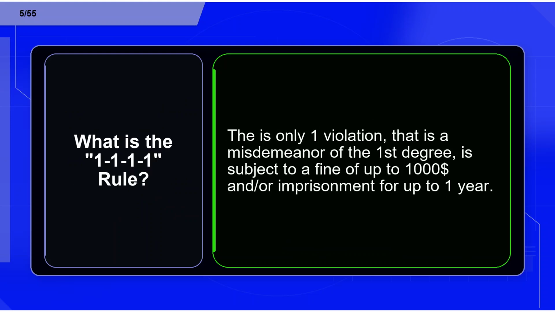Flashcard 5. Term. What is the 1-1-1-1-1 rule? Definition. There is only one violation, that is a misdemeanor of the first degree, subject to a fine of up to $1,000 and/or imprisonment for up to 1 year.